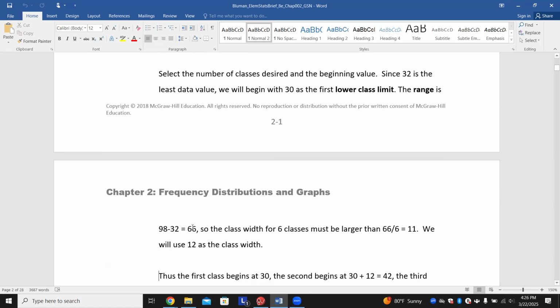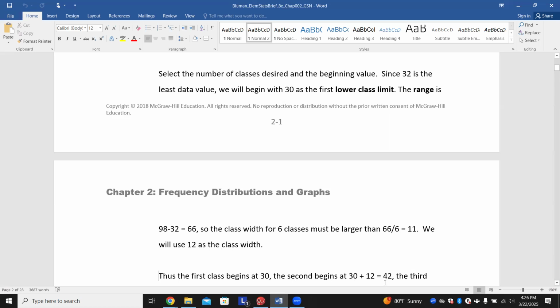So the class width, we'll say for 6 classes, and again, this is completely random. We're just coming up with some good numbers. So we'll say 66 divided by 6. Once you get this total, just simply figure out a number that goes into it nice and evenly. So we see that 66 divided by 6 is 11. So each class will have a width of 12. And you just always do one more on top of that. So basically, to have 6 groups with an equal amount of 11, we have to go to 12 to include that first number.